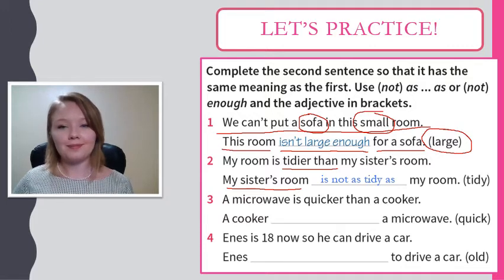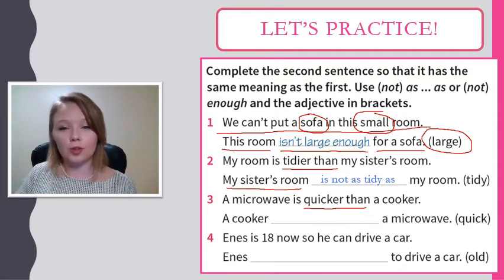Number 3. A microwave is quicker than a cooker. Okay, let's look at this sentence. How is this sentence similar to number 2? What do you see in that first sentence? Do you see quicker than? That's another comparative adjective. So we know we are definitely comparing two things.